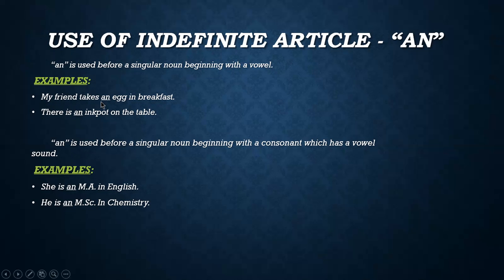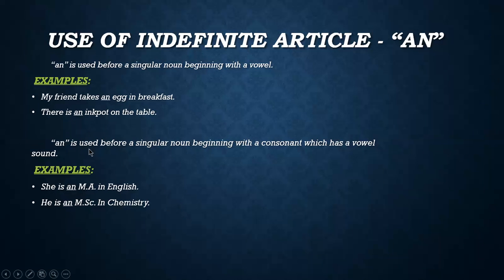My friend takes an egg in breakfast. Here you can see that egg, which is a singular noun, starts with E. There is an ink pot on the table. Again, you can see that an is used before a noun which starts with the vowel I.